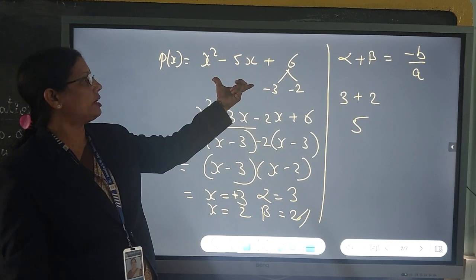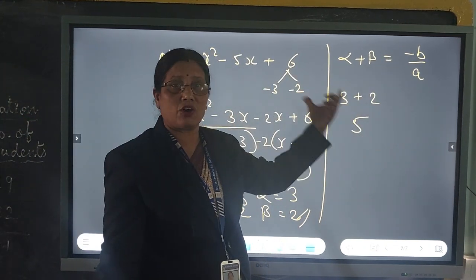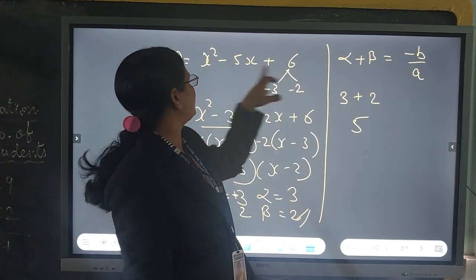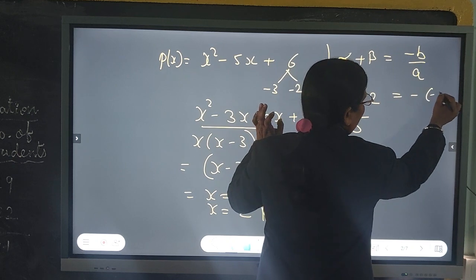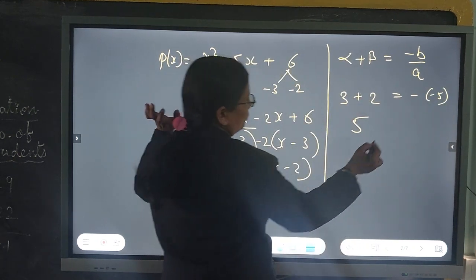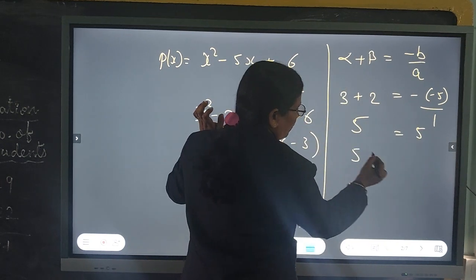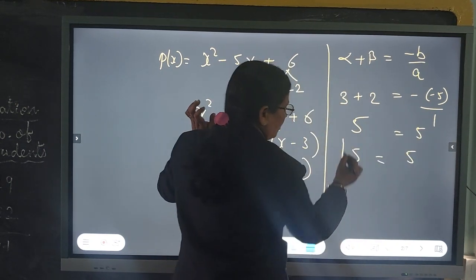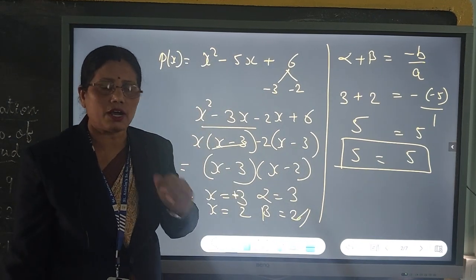Now, from this quadratic let us see whether the coefficients give 5 or not. What is b here? Minus 5. Let us write it down, minus 5. What is the value of a? 1. So, minus b by a is also 5. Here we got 5 equals 5. This is where LHS is equal to RHS.